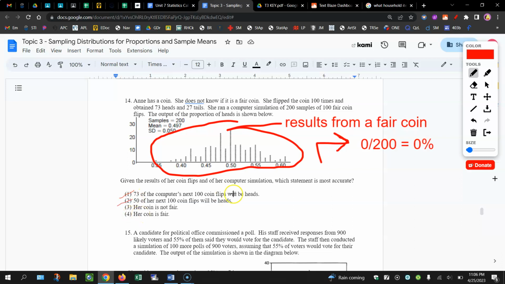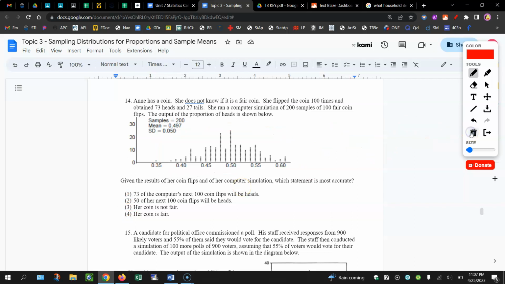Her coin is not fair. Her coin is fair. Well, that 0.73 or higher never happened, so it's very unusual to happen on a fair coin. So we have a lot of evidence that her coin is not fair because she got 73 heads out of 100, which never happened in 200 simulations on a fair coin. So let's take a look at 15.